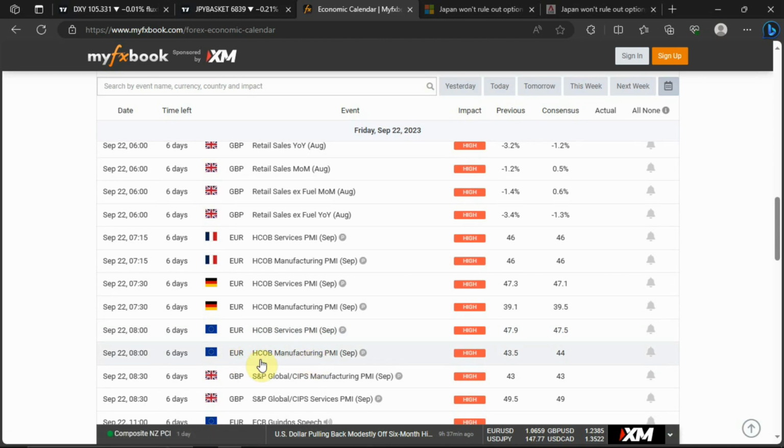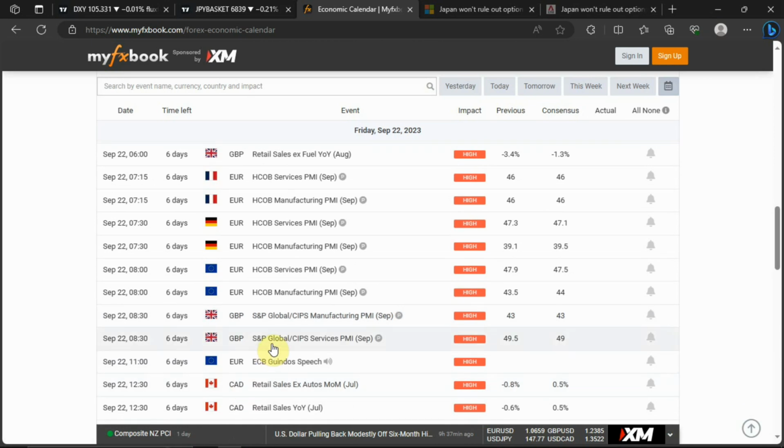We have the S&P Global manufacturing PMI for the month of September for GBP. We have S&P Global service PMI for the month of September for GBP. We have the ECB speech, all right?